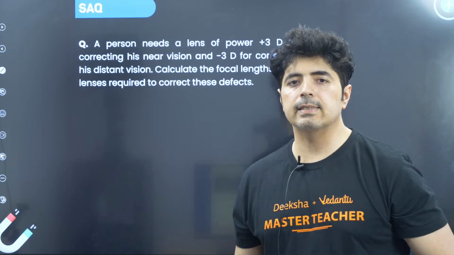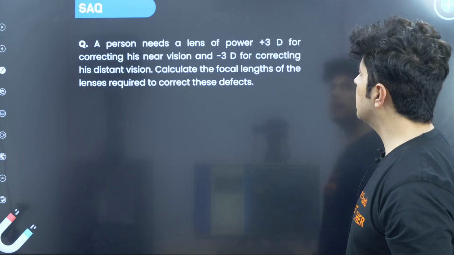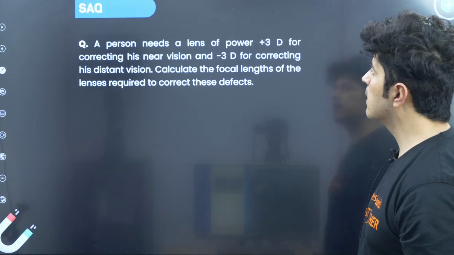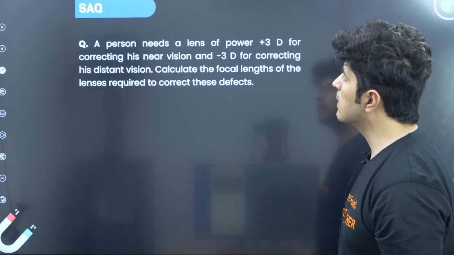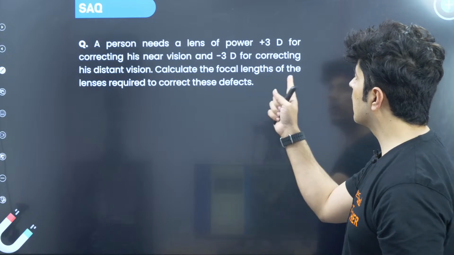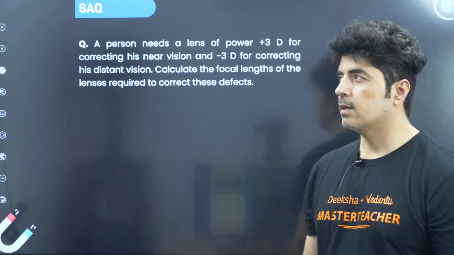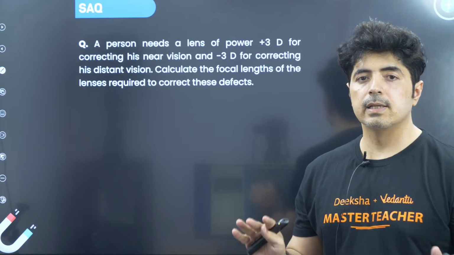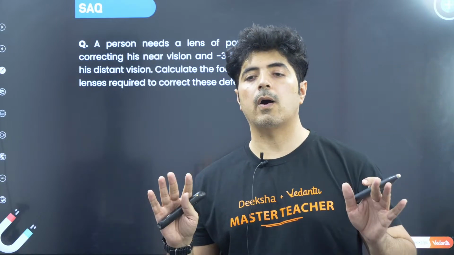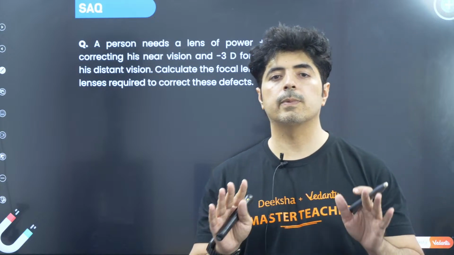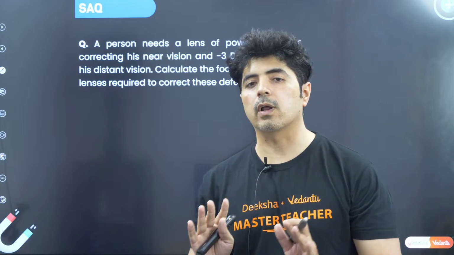A person needs a lens of power plus 3D for correcting his near vision and minus 3D for correcting his distant vision. Calculate the focal length of the lenses required to correct this defect. This is a very important question about the relationship between power of lens and focal length.